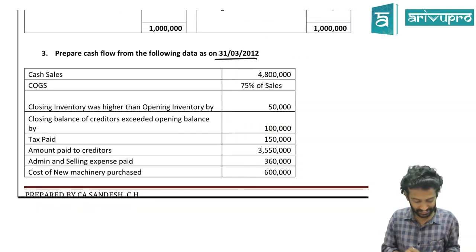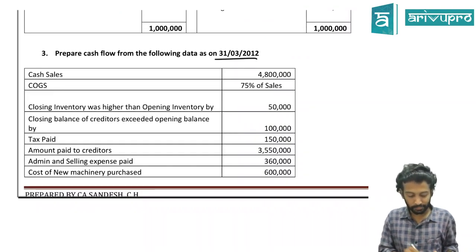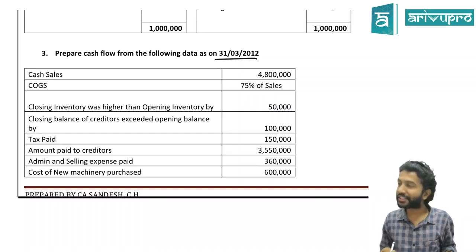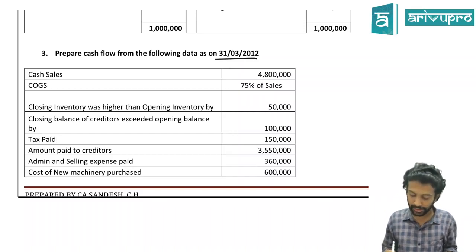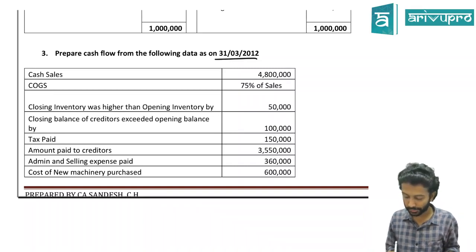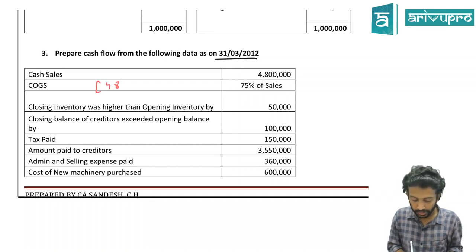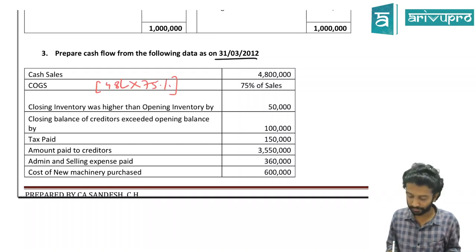All right. First one. They have given cash sales. How much is cash sales? 48 lakh. They have given COGS. It is 75% of sales, it seems. I mean, COGS will be how much? 48 lakh into 75%, which will be 36.